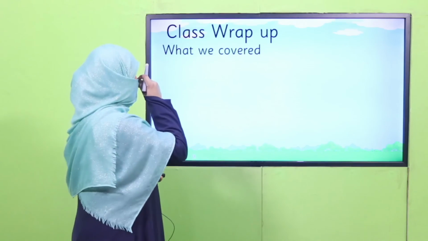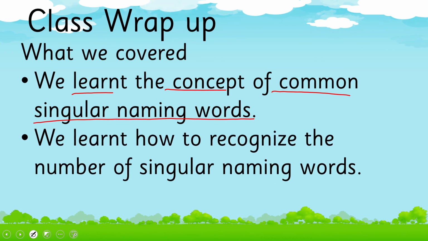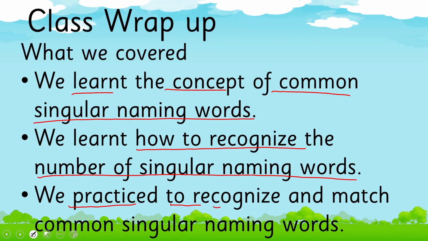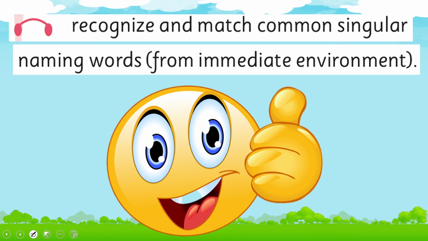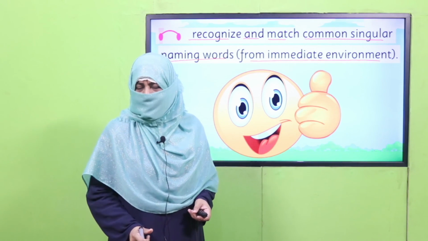So what have we learned today? We learned the concept of common singular naming words. Then we learned how to recognize the number of singular naming words. And then we practiced to recognize and match common singular naming words. So that's it for today. And we achieved our today's SLO, that is to recognize and match common singular naming words from our immediate environment. Have we done it? Did we achieve the SLO?